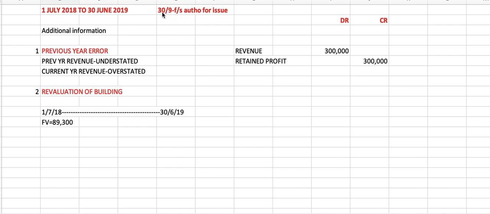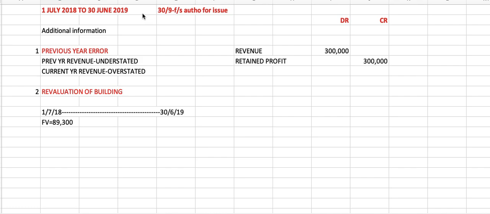Why does the question give you this date? Because you have learned under MFRS 110 about events after the reporting date: any event that happened after 30th June 19 and before 30th September is considered an event after the reporting date, and you should decide whether it is an adjusting or non-adjusting event. So you can glance through the trial balance. There are 5 additional information items. How do we attempt the question? Firstly, we look at the additional information one by one and pass any journal entry if needed.